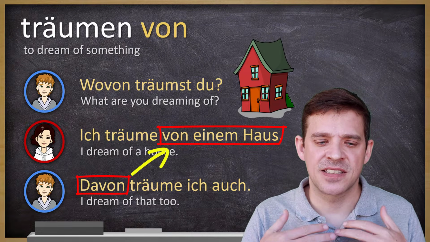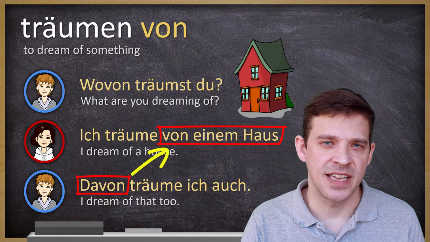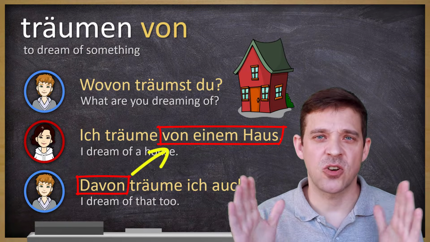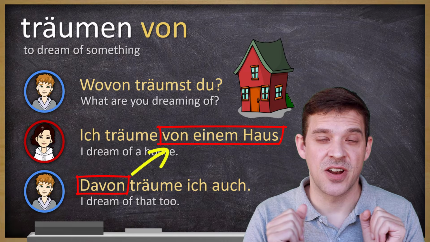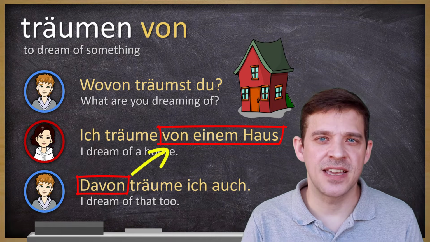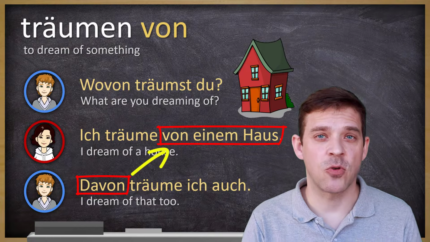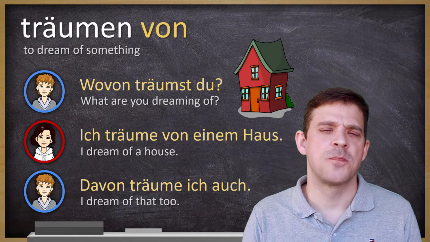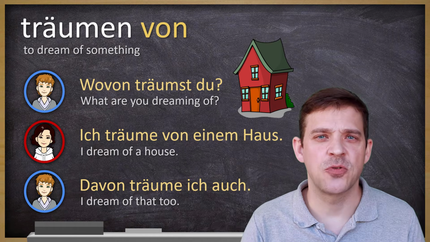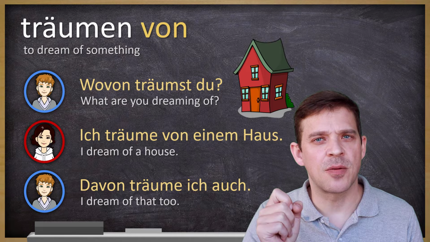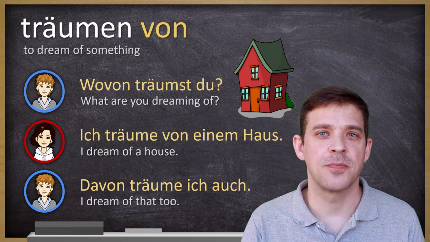So this davon is like this it or that in English. But it's very common use because it makes the sentence very short and you don't have to repeat the information which is used before. But that is important. You cannot just use this davon without any context. You have to have context. It always refers to something which was mentioned before.